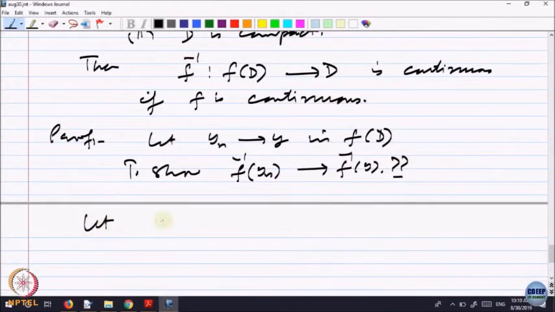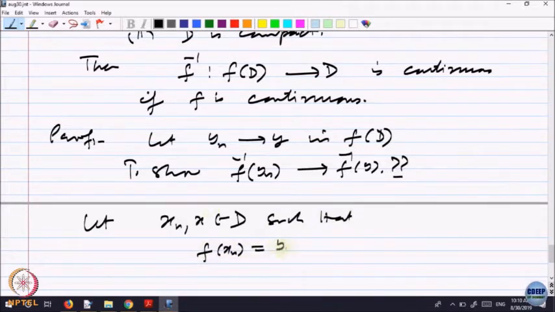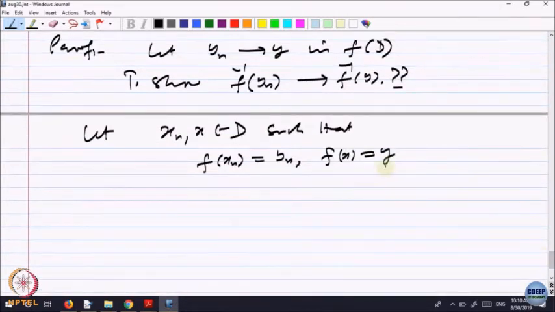So, let x n, x belong to D such that f of x n is equal to y n and f of x is equal to y. So, x is the pre-image of y and x n is the pre-image of y n. Now x n is in the domain, x is in the domain.